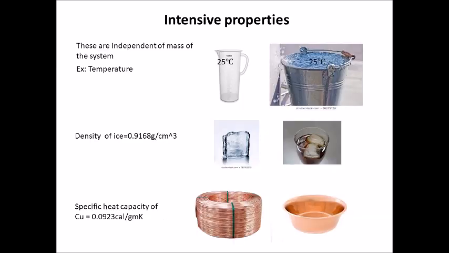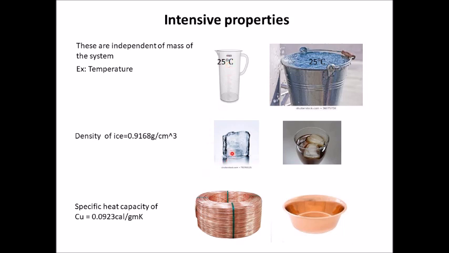What about extensive properties? Extensive properties are dependent on the quantity of substance present in the system. There are more examples to illustrate these intensive properties. We said temperature is 1. Okay? See here, a glass of water at 25 degrees Celsius, you can say a jug of water at 25 degrees Celsius is having the same temperature as the bucket of water, which is also 25 degrees Celsius. So, amount of substance is not in question here. It is the temperature which is the main factor.